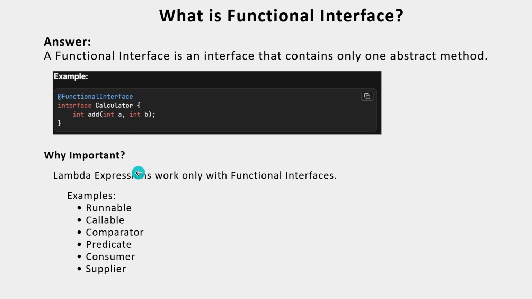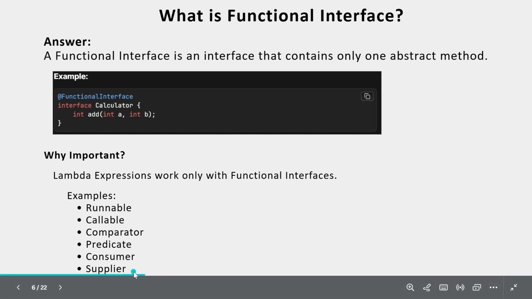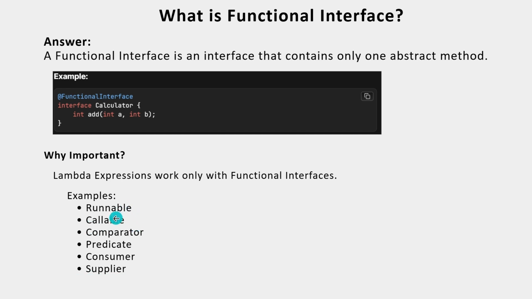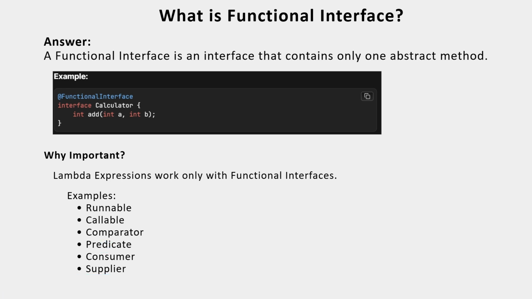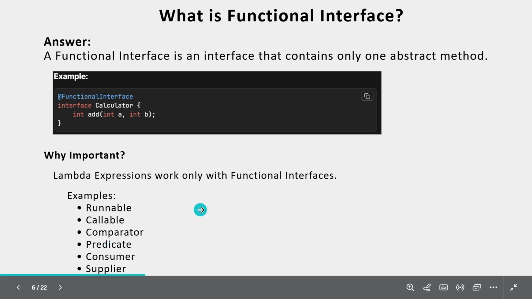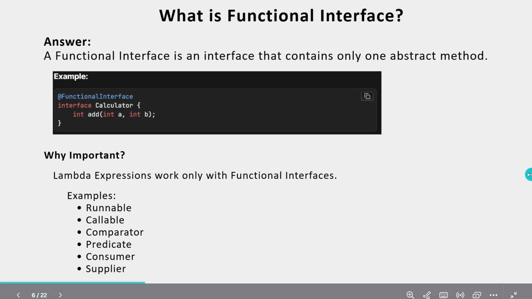So why is it important? Lambda expressions work only with functional interfaces. In the JDK, we have some functional interfaces. One is Runnable, one is Callable. These are used to create threads. Comparator is used to sort the data. One is Predicate. It is used in the filter method. It will return boolean type. Consumer and Supplier are primarily used in stream methods.